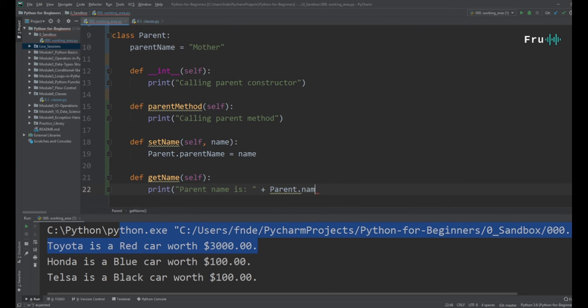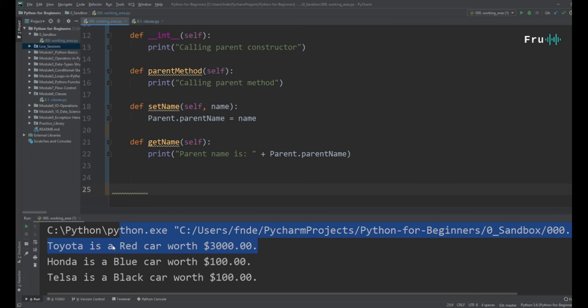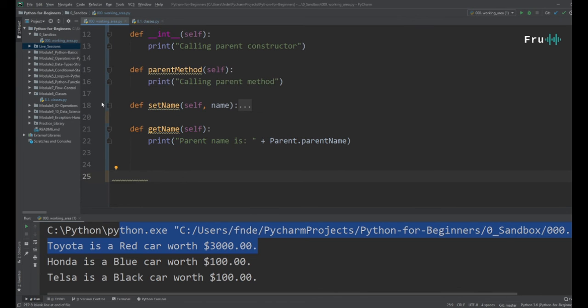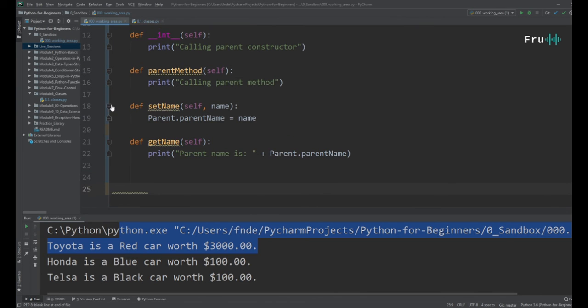I don't want that. Parent name, that's what I want. All right, so set name is one function, or a better word is a method, to set the name of the parent, and this one gets the name of the parent.